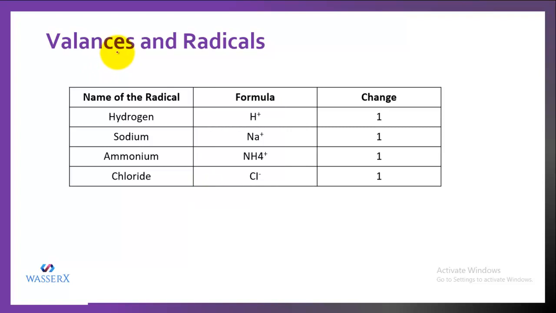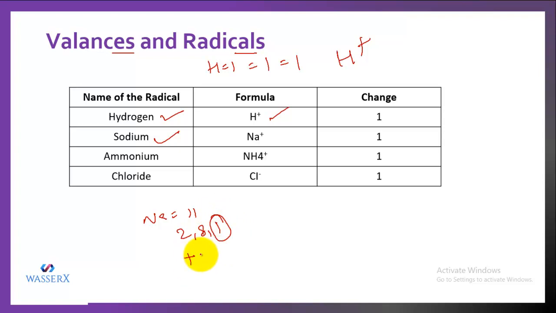So let's learn about the valencies and radicals. The first thing we are doing is hydrogen. Hydrogen, you know, has 1 electron and its electronic configuration is also 1. Its valence electron is also 1. So what is the charge on it? It is regarded as H positive. Sodium, we know that its atomic number is 11. Its configuration is 2, 8, 1. And as it possesses 1 valence electron, its valency is going to be +1. So it is indicated by Na positive.